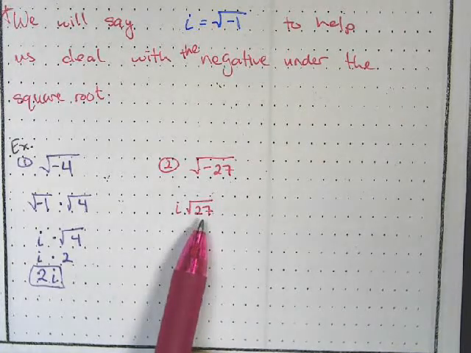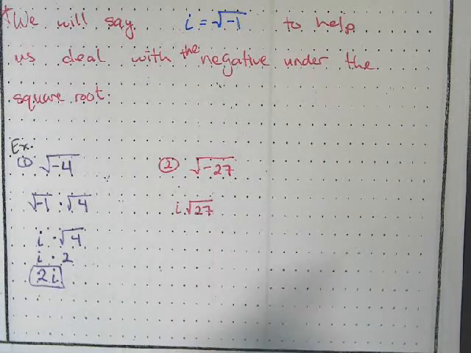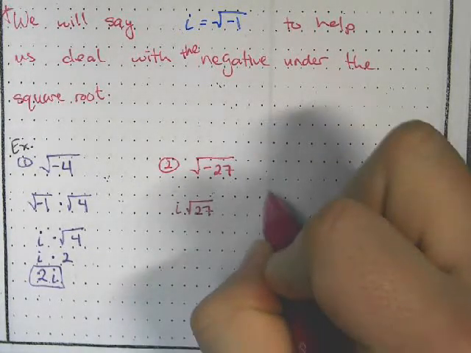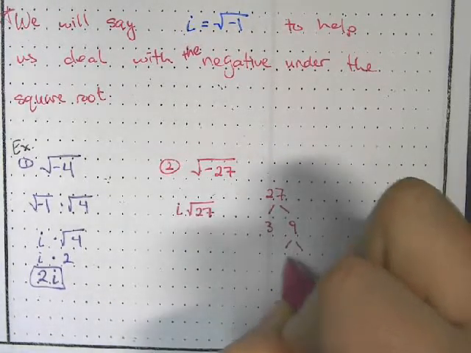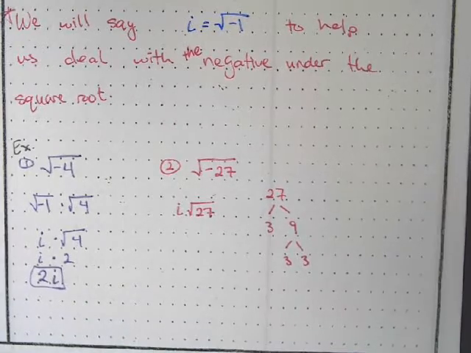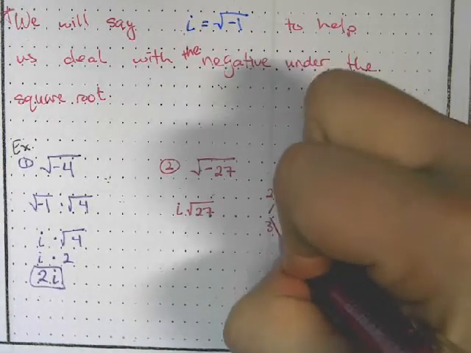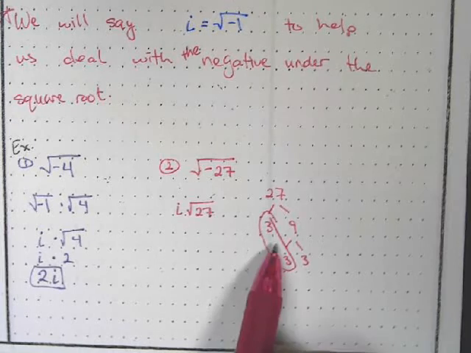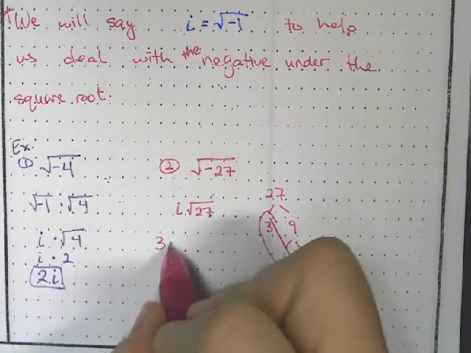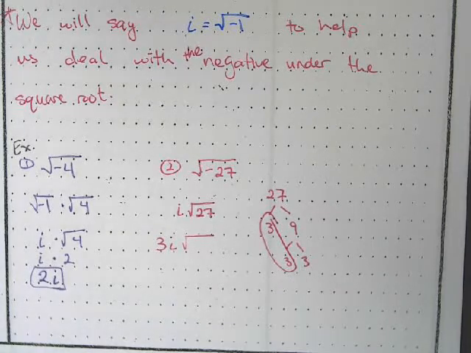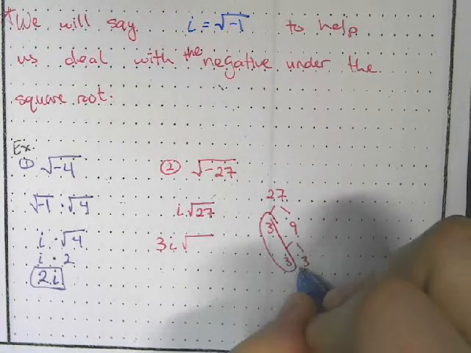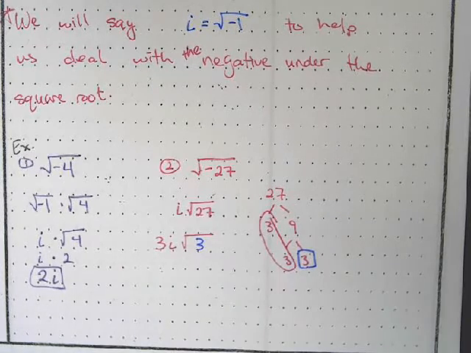Then I simplify this square root. So let's do our side work, 27, 3 and 9, 3 and 3. So I have a pair of 3, so 3 is going to pop out. So I have 3i times the square root, and then this 3 right here goes back inside like so.